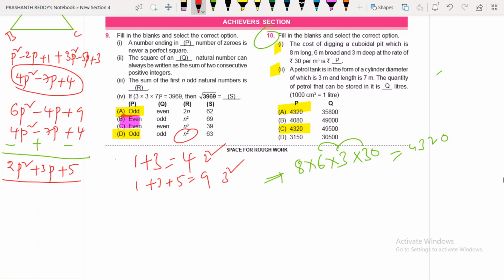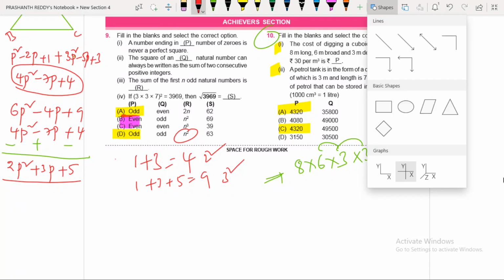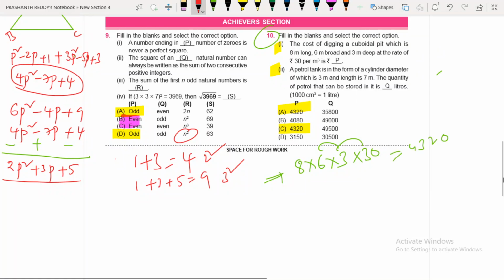A petrol tank is in the form of a cylinder. Diameter of the cylinder is given, which is 3 meters, and length is 7 meters. The quantity of petrol that can be stored in it is q liters. 1000 centimeter cube equals 1 liter. He asked us to find out how much petrol can be stored in that particular tank, in terms of liters. That particular tank is in the shape of a cylinder.